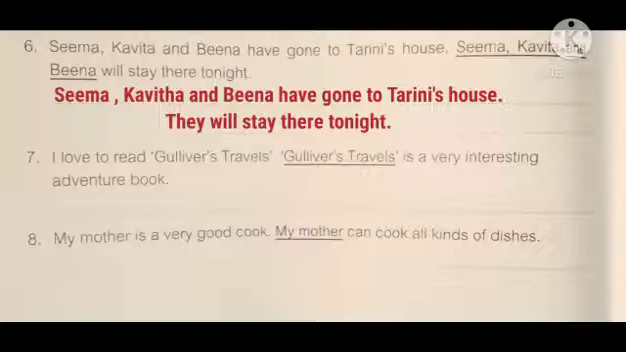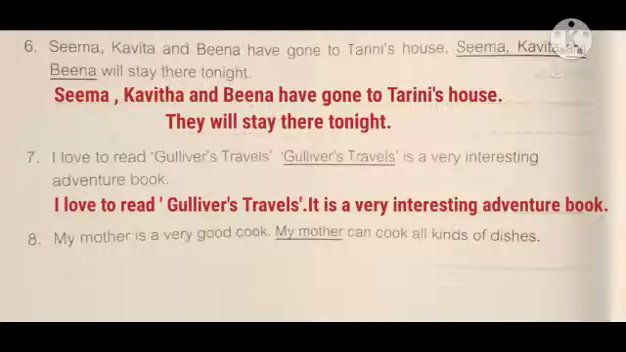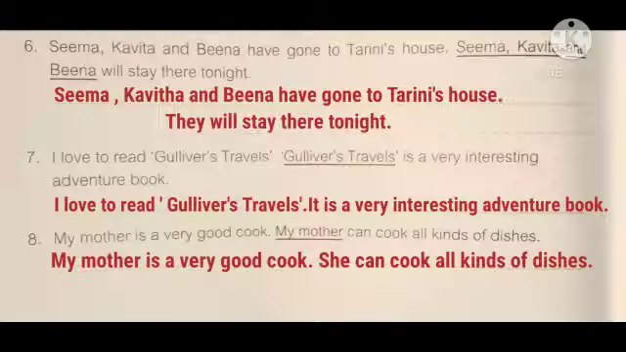Seventh, I love to read Gulliver's Travels. Gulliver's Travels is a very interesting adventure book. I love to read Gulliver's Travels. It is a very interesting adventure book. Eighth, my mother is a very good cook. My mother can cook all kinds of dishes. My mother is a very good cook. She can cook all kinds of dishes.